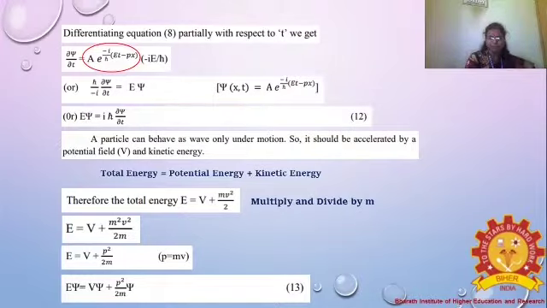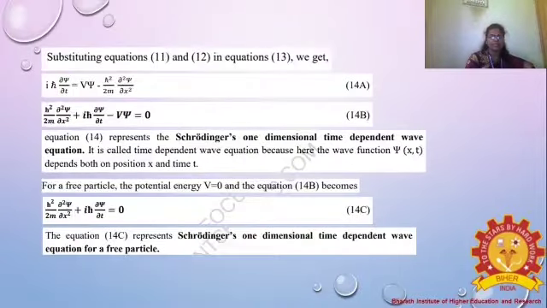So from the equation, we multiply and divide by m. The total energy E equals V, the potential energy, plus the kinetic energy, m squared v squared by 2m. So E equals V plus p squared by 2m, where we know that p equals mv. So we substitute the value of p: E xi equals V xi, including the wave function, plus p squared by 2m xi. This equation is considered as the 13th equation.